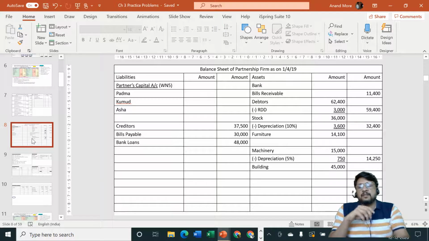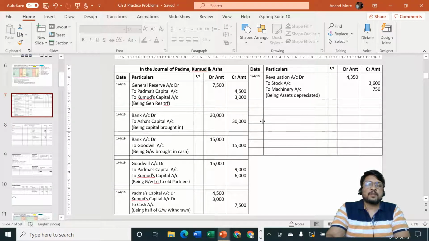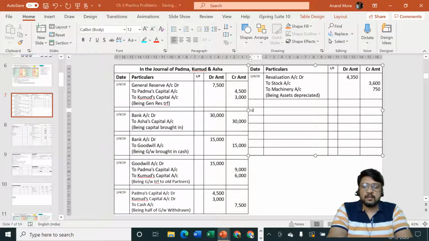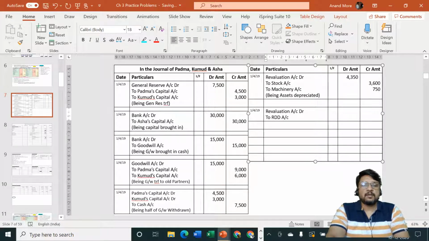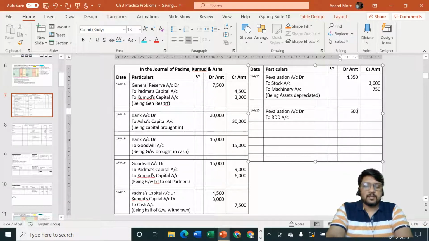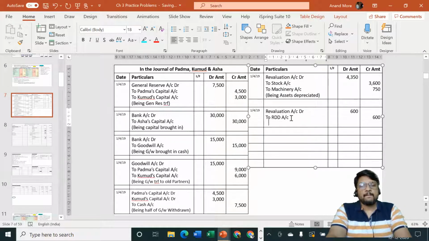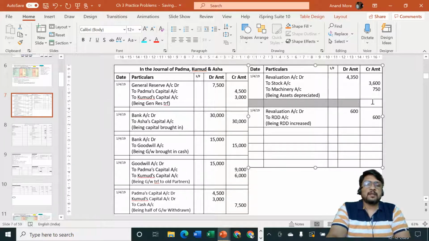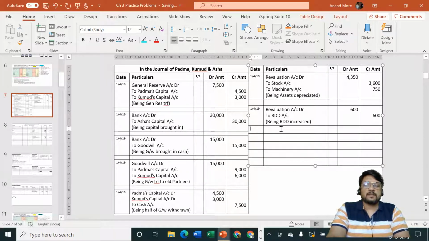I hope you have got the idea. So let me pass the entry. Entry is revaluation account debit to RDD account. The amount is 600, being RDD increased. We are not saying being RDD created because it was already there. We just increased the value. Being RDD increased. Okay. This I'll make a small size now, so it will become easy for me. Let me make it 6. And this one also 6.